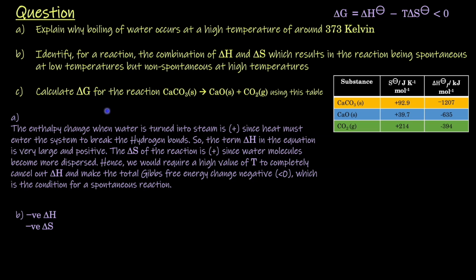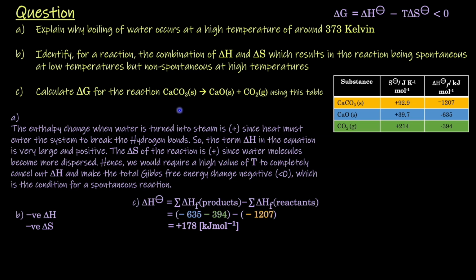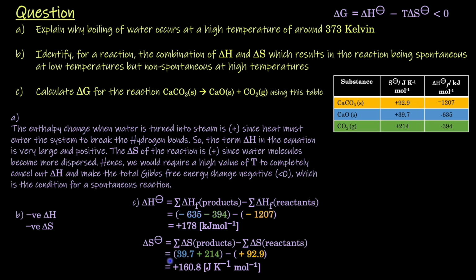Only then can we use this equation to find the Gibbs free energy change. So firstly, we find the delta H bar. Similarly, we calculate the change in entropy using the same formula. We end up with plus 160.8 joule per Kelvin per mole. Now we can substitute these two values in this equation to get our answer.